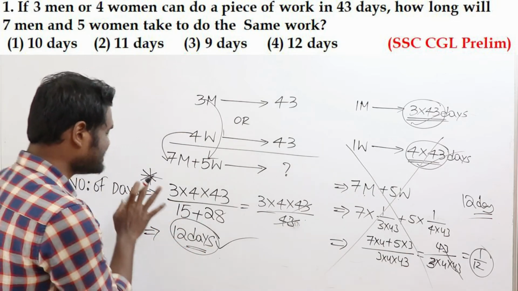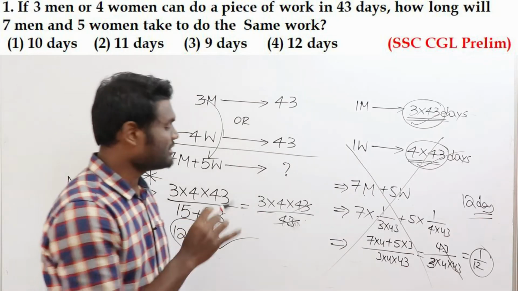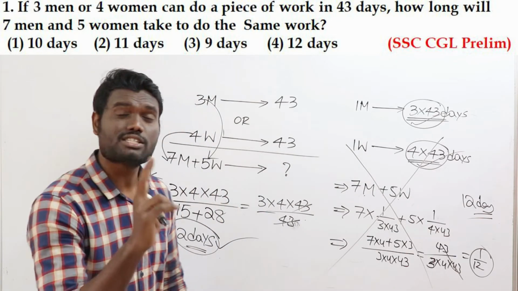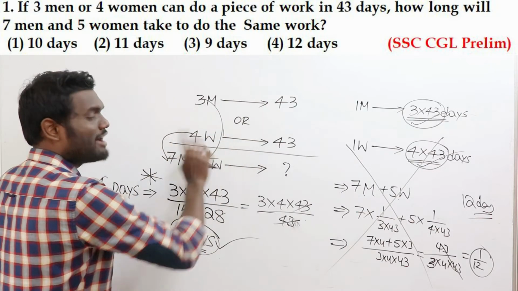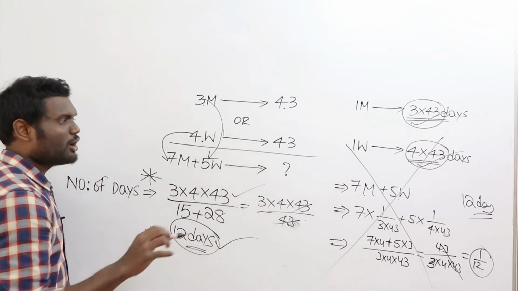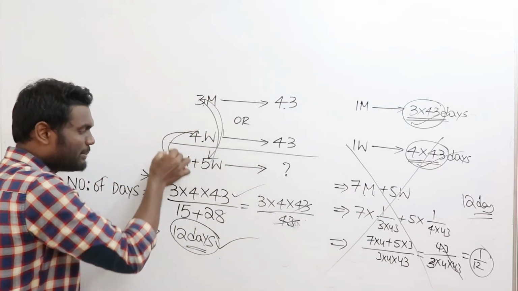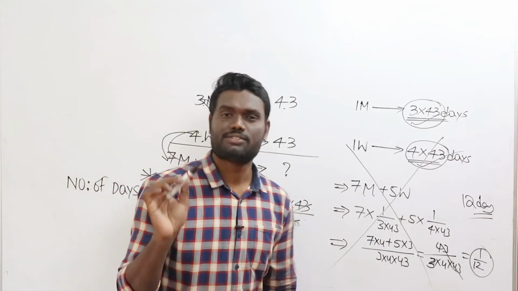Then just follow the simple short trick technique. If you follow the simple short trick technique, then you can solve this particular model of questions in just 2 seconds of time. The technique is simple: multiply the numbers whatever you have in the numerator, 3 into 4 into 43, that's it, it's done. Denominator, multiply men with women, multiply women with men. When you do that, then obviously you'll come to know what would be the final answer for this question. I will show you one more example so that you can really enjoy what is happening here.